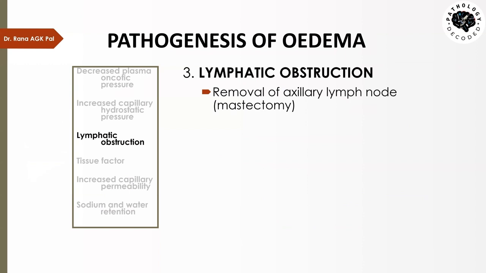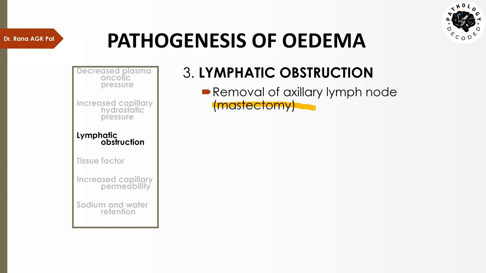this can occur in conditions like if for any reason lymph nodes are removed. And why are these lymph nodes removed? For example, if somebody has breast cancer, then an operation called mastectomy is performed. Here, the whole breast is removed, and this cancer could metastasize into the surrounding lymph nodes, and the nearest lymph nodes are the axillary lymph nodes. So that if any cancer tissue is left behind in those lymph nodes, even after the operation, this cancer can grow back. So what the doctor does is he removes all the lymph nodes from the region near the breast. So axillary lymph nodes are removed.